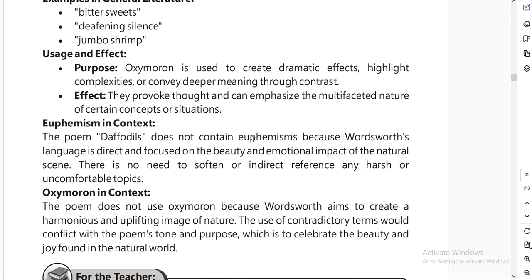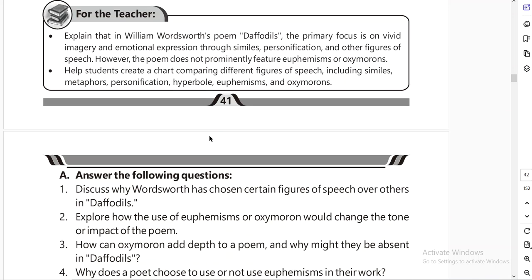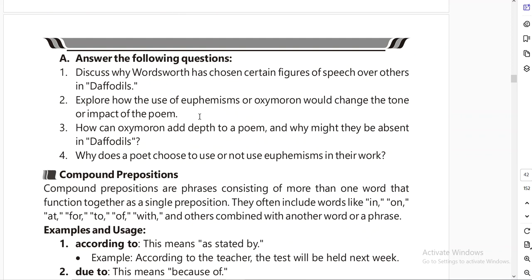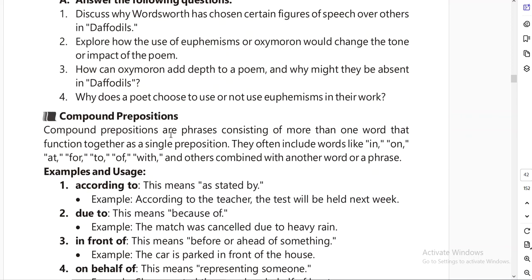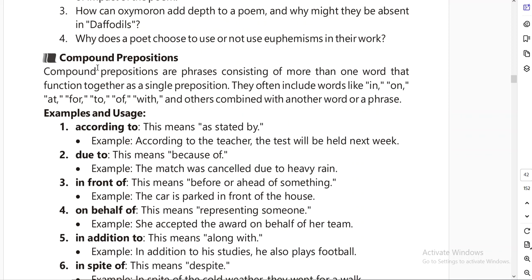The poem is very simple: the language is simple, the idea is simple, just to enjoy nature and its beauty. So no more complexities to spoil its beauty. I hope our exercise is complete. But not yet, because another grammatical topic is still here: compound prepositions.